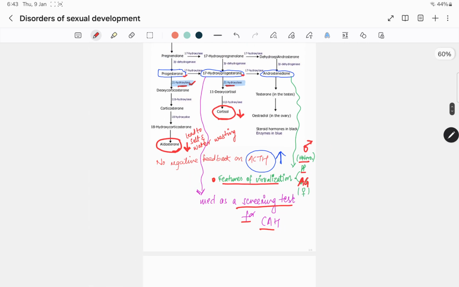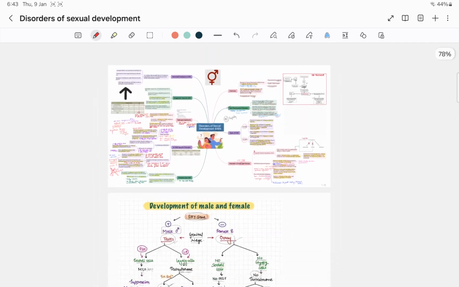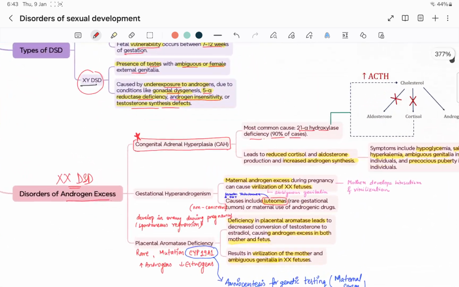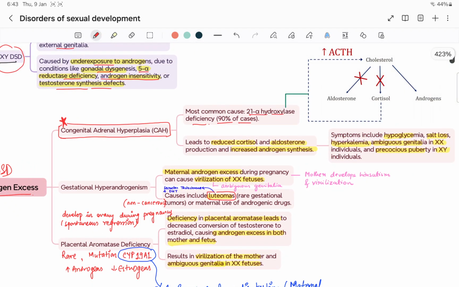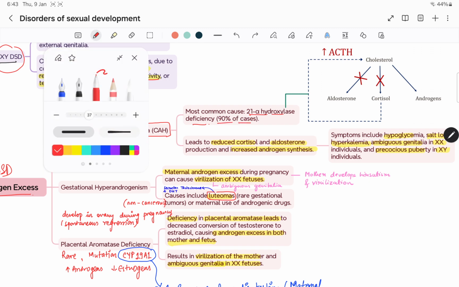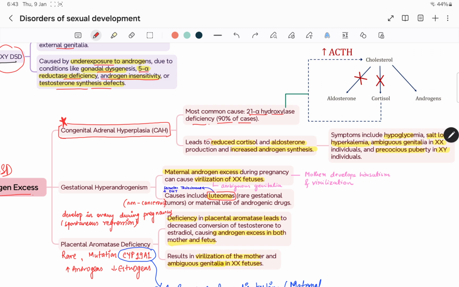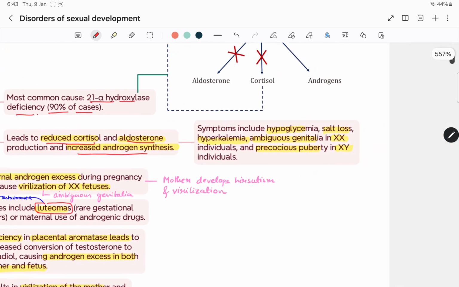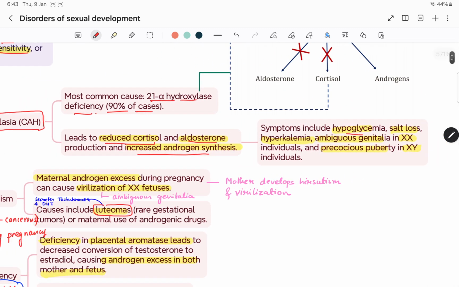So after CAH we will continue with the other things. CAH, the most common cause is 21 alpha hydroxylase deficiency, in 90% of the cases. This leads to reduced cortisol and aldosterone, as seen in that flow chart, and increased androgen synthesis. So what will be the symptoms? They include hypoglycemia, salt loss, hyperkalemia, ambiguous genitalia in XX and precocious puberty in XY individuals.